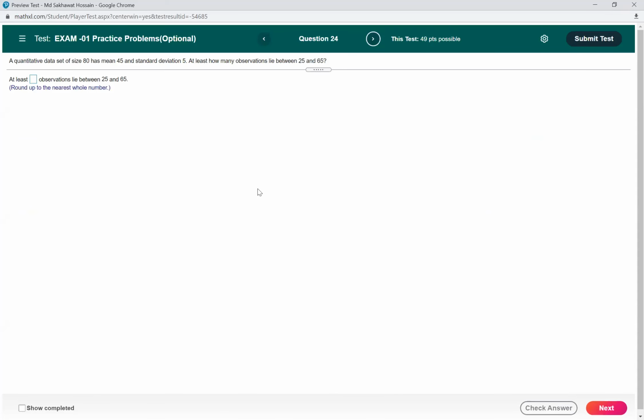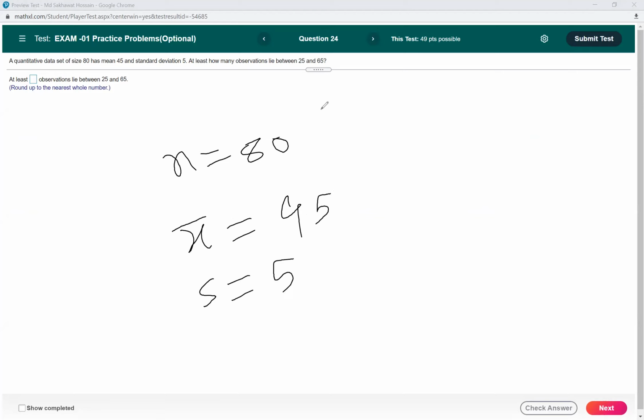So then number 24, a quantitative data set of size 80 has mean 45 and standard deviation of 5. So we have sample size n is 80, mean x bar is 45. So this is a sample data and standard deviation s is 5. So we have to find at least how many observations lie between 25 and 65.